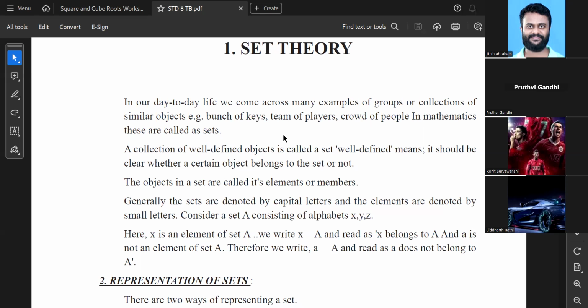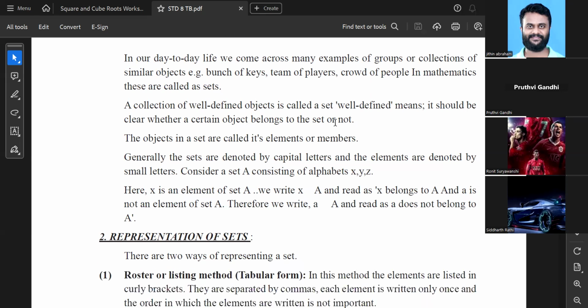In our day-to-day life, we come across many examples of groups or collections of similar objects, that is, a bunch of keys, team players, a crowd of people. In mathematics, we call them a set. For example, in this class, all the students can be called a set. You are also called a set. A bunch of keys is also a set, a team of players is also a set. For example, the Indian cricket team is a set.